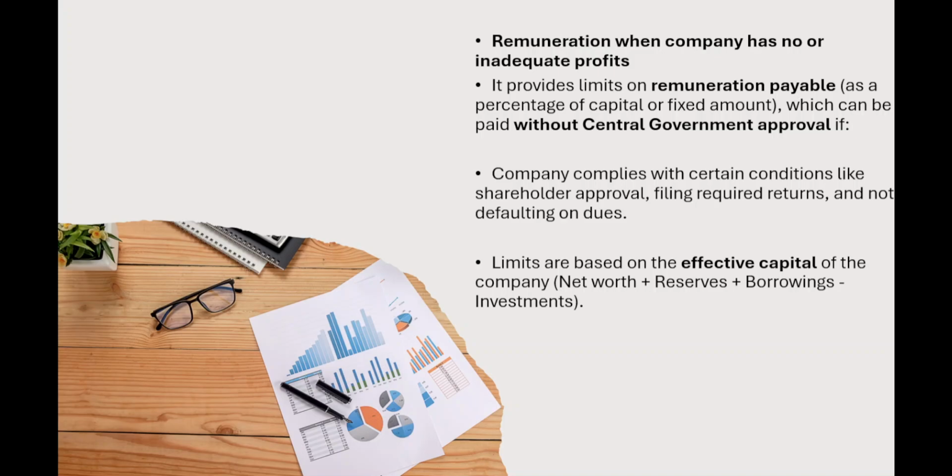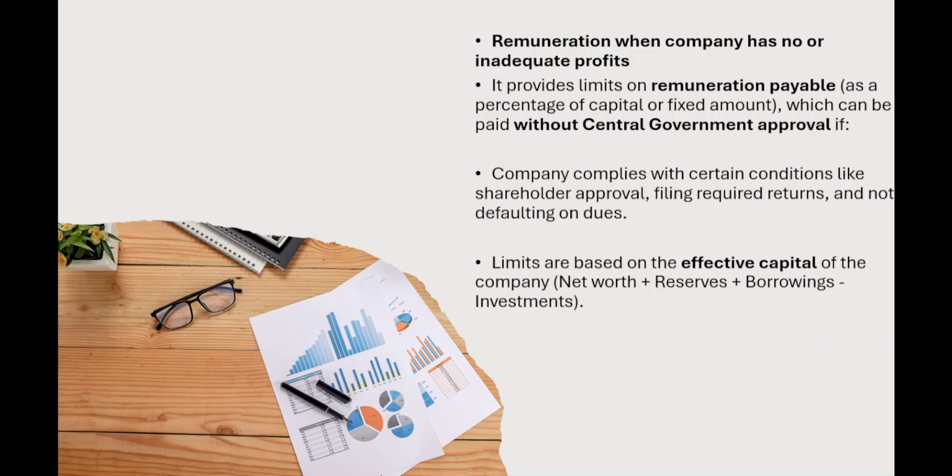Central government approval is not required if the company complies with certain conditions like shareholder approval, required returns having been filed by the company, and not defaulting on dues. When they are making calls, monies have been paid, everything; the company complies with conditions like shareholders' approval, filing required returns, and not defaulting on dues.